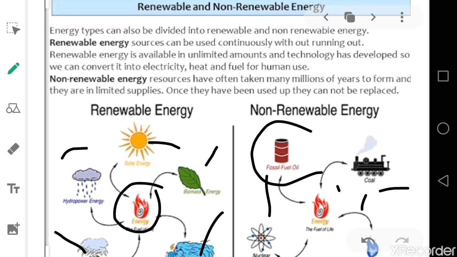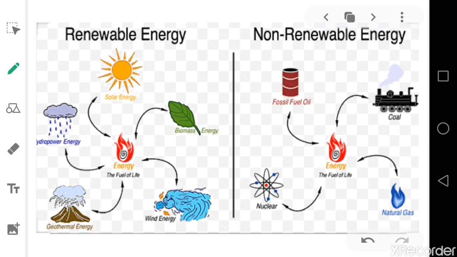They are non-renewable. Once they have been used, they do not stay as new as they were when we were using them the first time. But the sun is the same as any other day, the rain is the same, the leaves grow again and again in the same form. But these energies over here do not stay in their original form when they have been used twice or thrice. Now this is a clear picture over here.